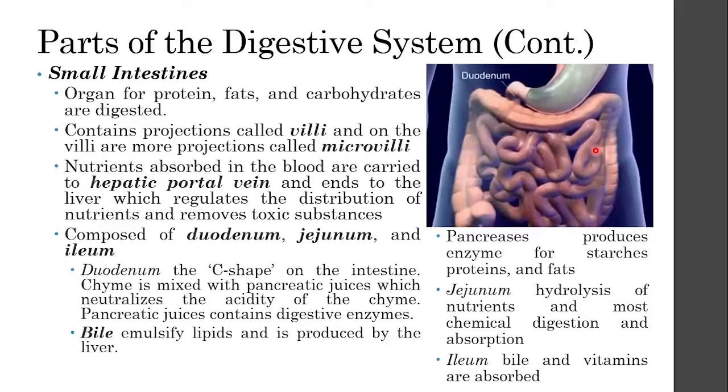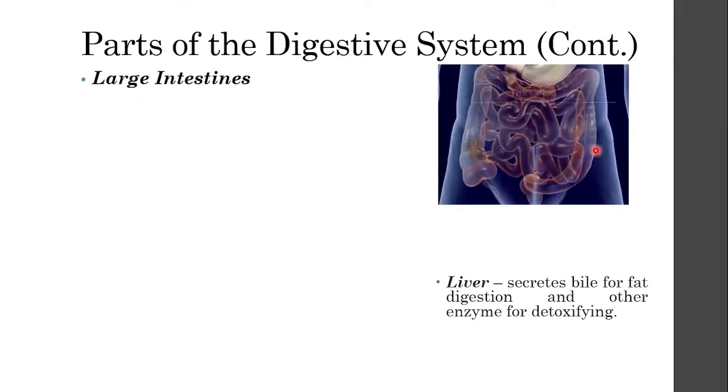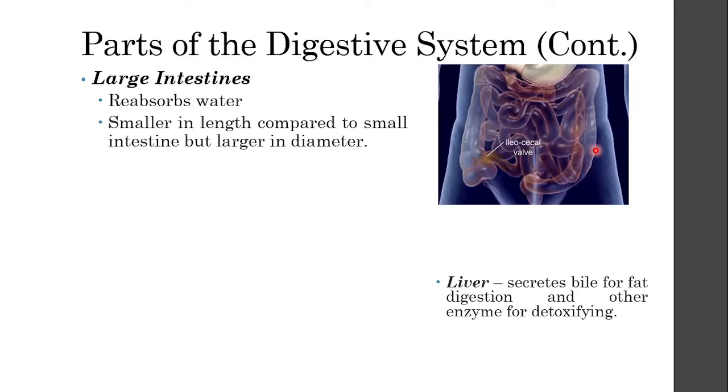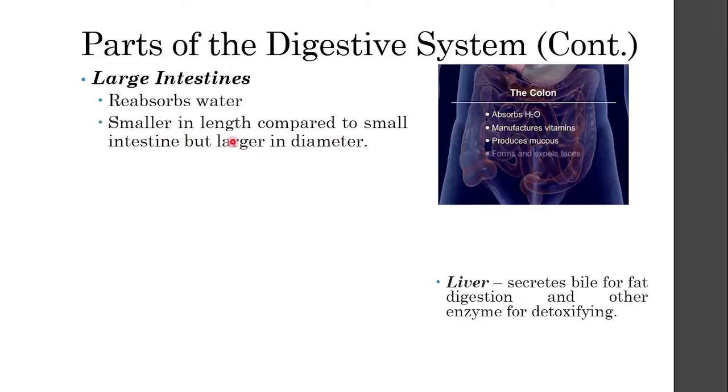So after the small intestines, it enters the area called the large intestines. In the large intestines, this is where water is being reabsorbed from the chyme. And the large intestine, although from the name itself large, is actually much shorter than the small intestine. Small intestines is actually about 60 meters. It's very long, and it's just folded in your body.